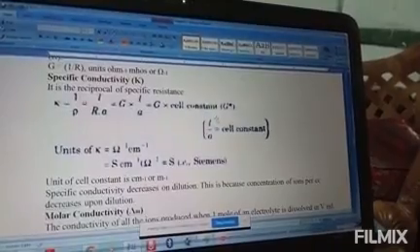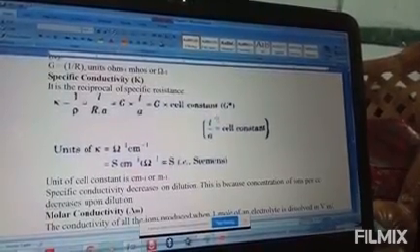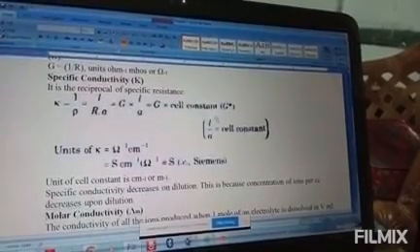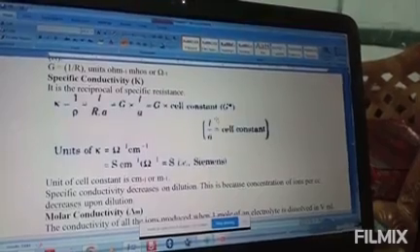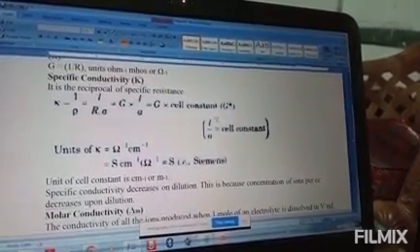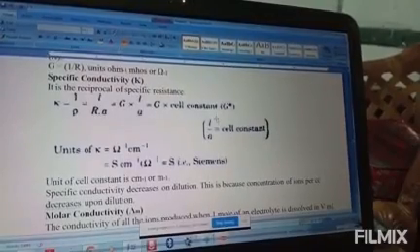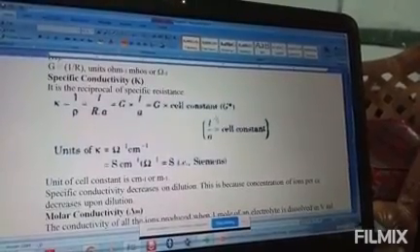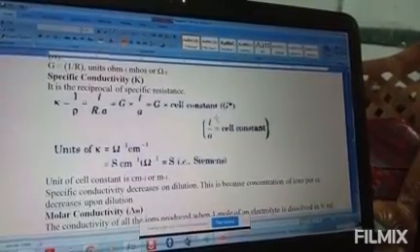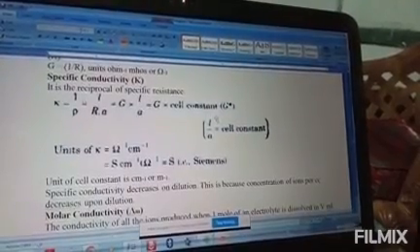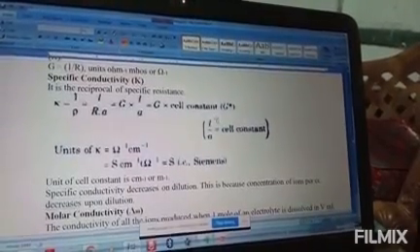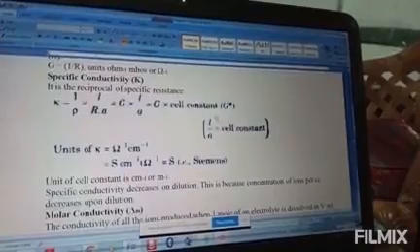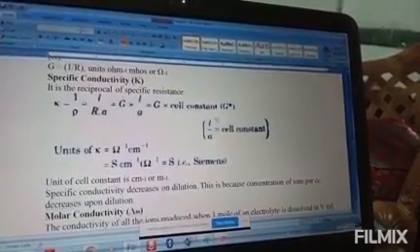As we have already discussed, here L by A is called the cell constant, denoted by G star. The value of the cell constant depends on the distance between the electrodes and their area of cross section. Remember this. And it has a unit of length inverse. Clear? So this is what we have.